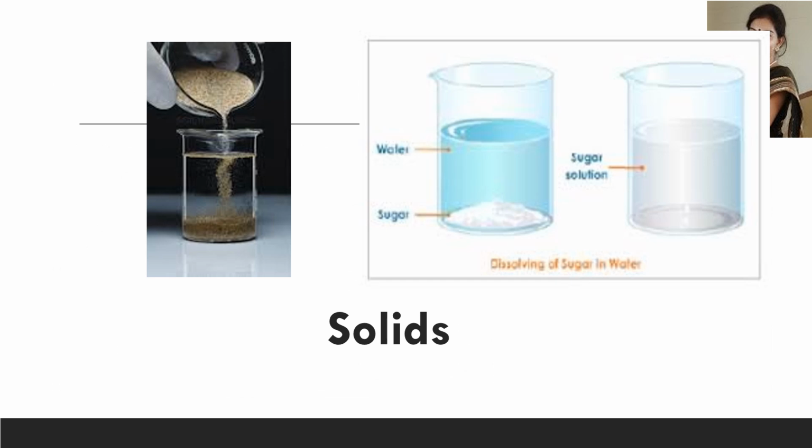Now we know that matter is of three types: the solids, the liquids, and the gaseous matter.